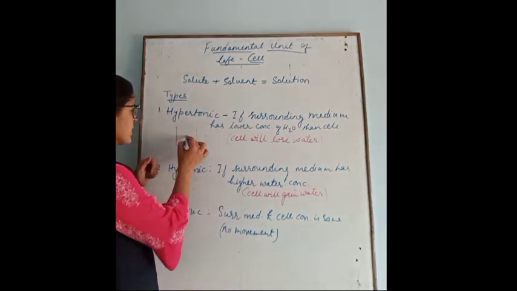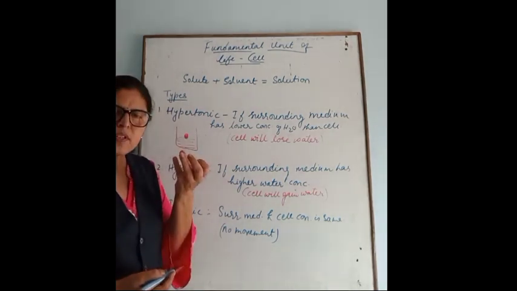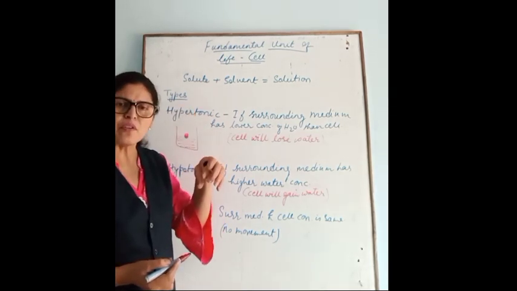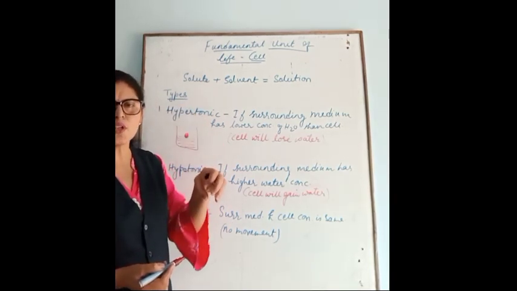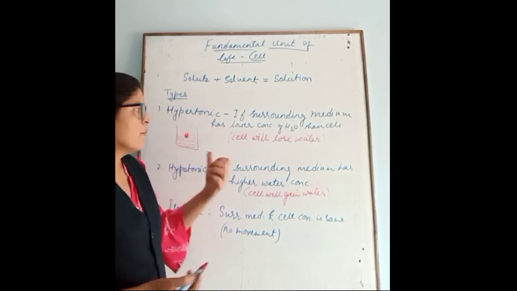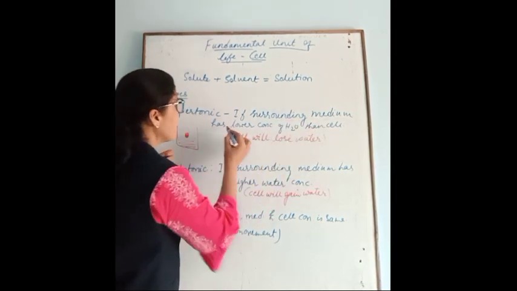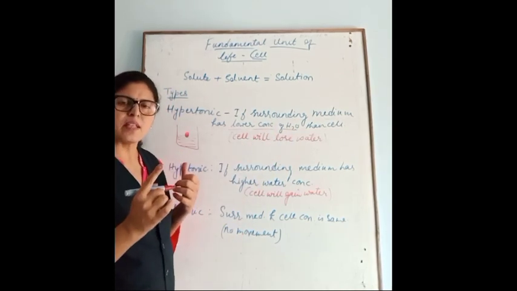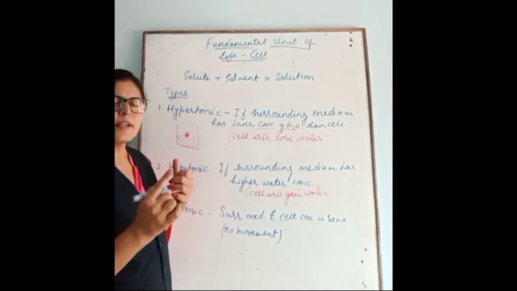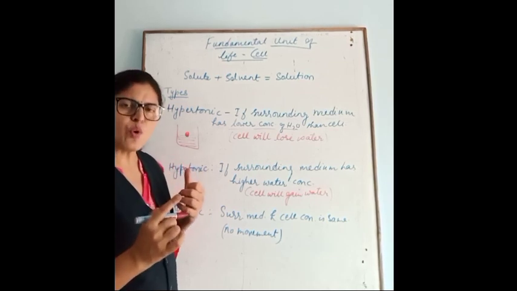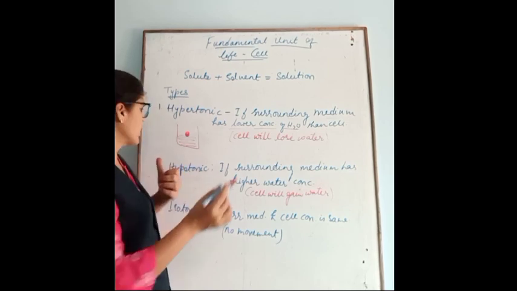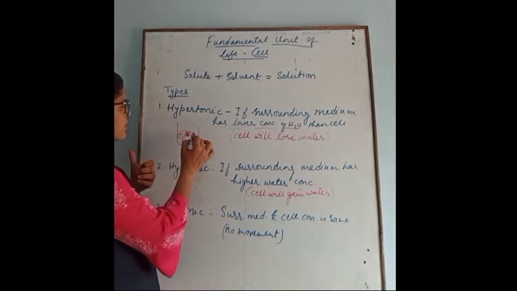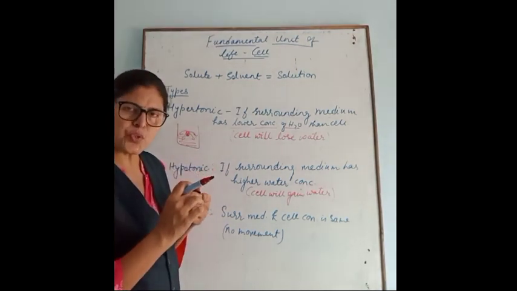The semi-permeable membrane of the cell allows water molecules, the osmosis process we are talking about, so water molecules start moving out of the cell because water concentration is less outside the cell.